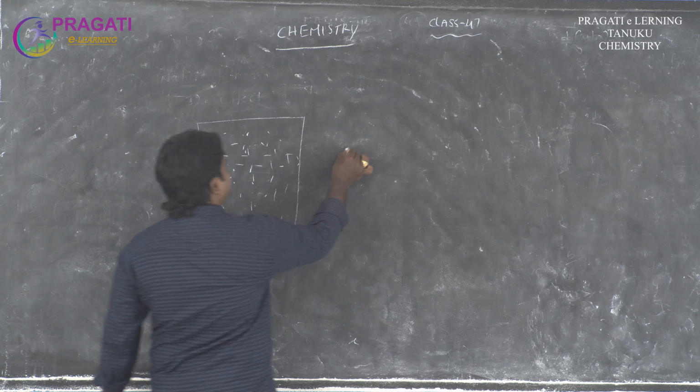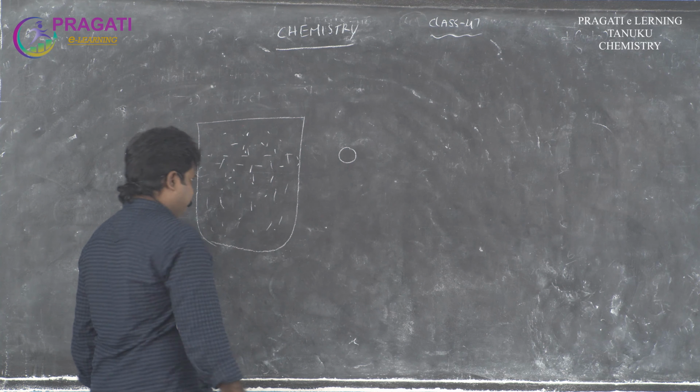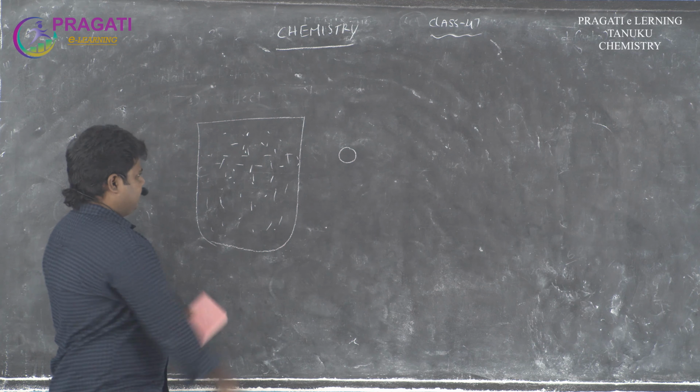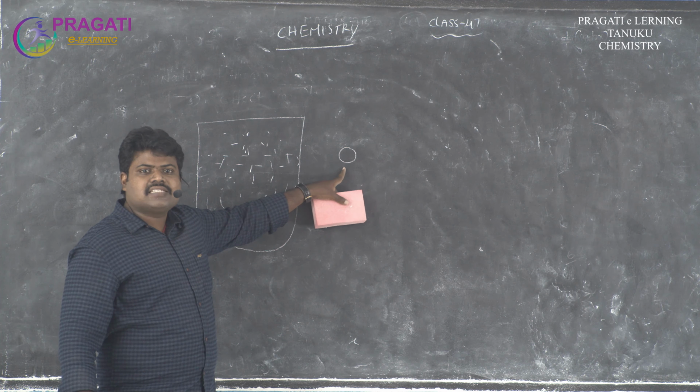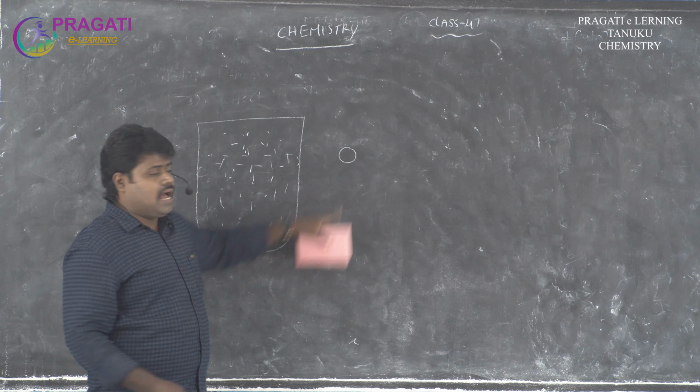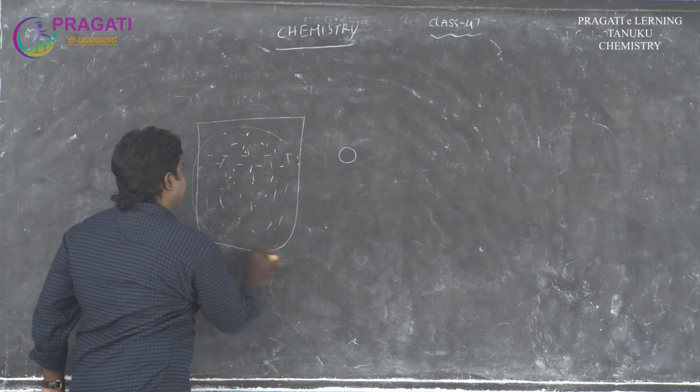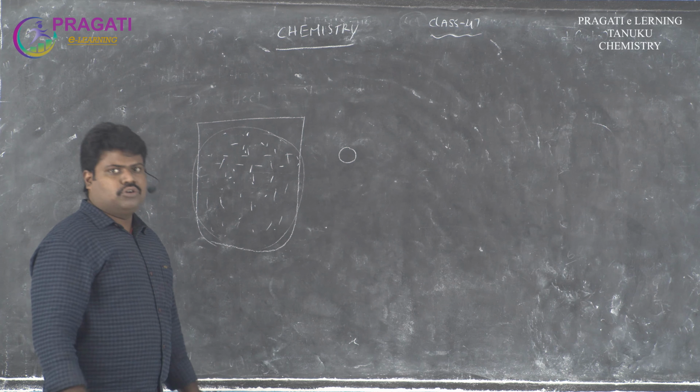In this container, the volume of the gas molecules is negligible compared to the total volume occupied by the gas.